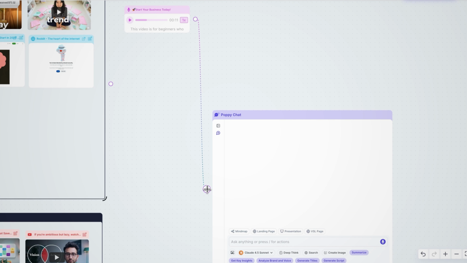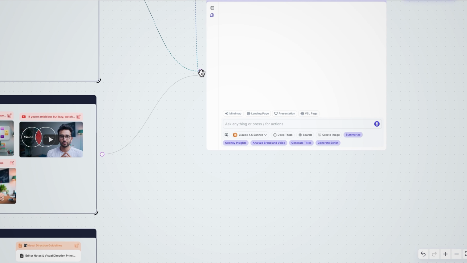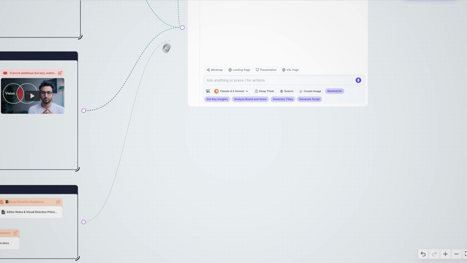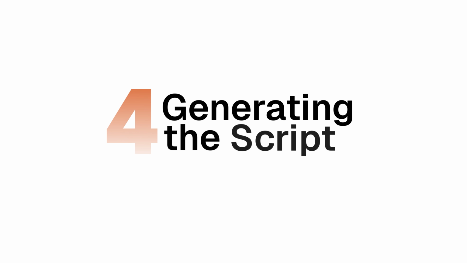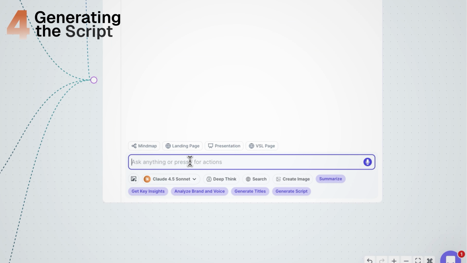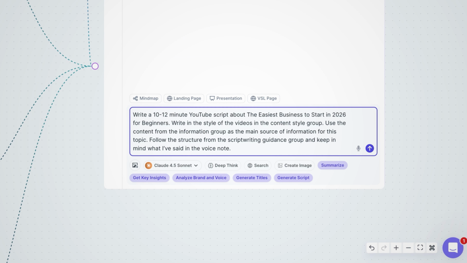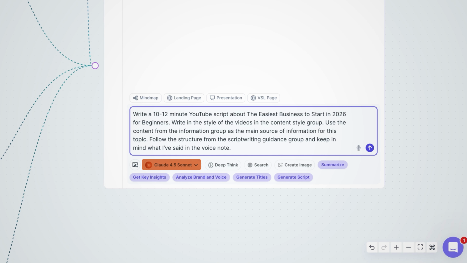Next, we connect all the groups to the chatbot. To do that, just click the dot next to each group and drag the line to the dot next to the chatbot window. This tells the AI, use this information, write this way, follow this structure. Now comes the prompt. And notice how simple it is. Again, you can choose which model you want here. I will go with Claude Sonnet for now.